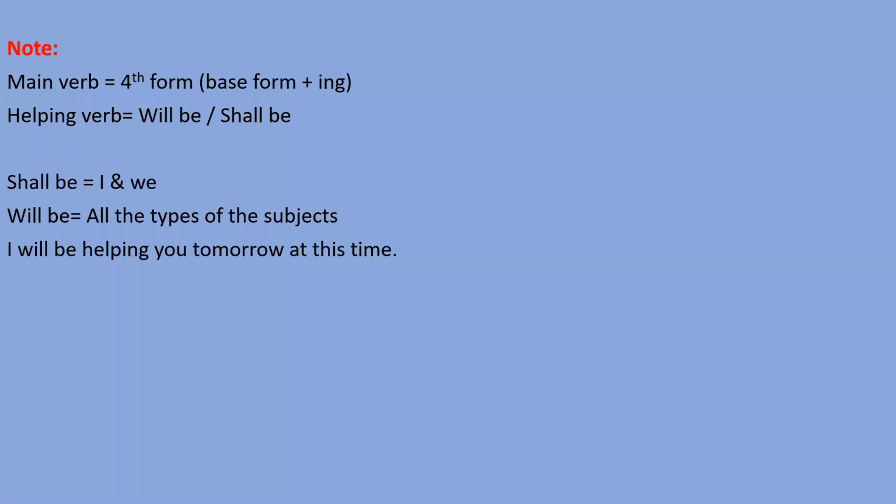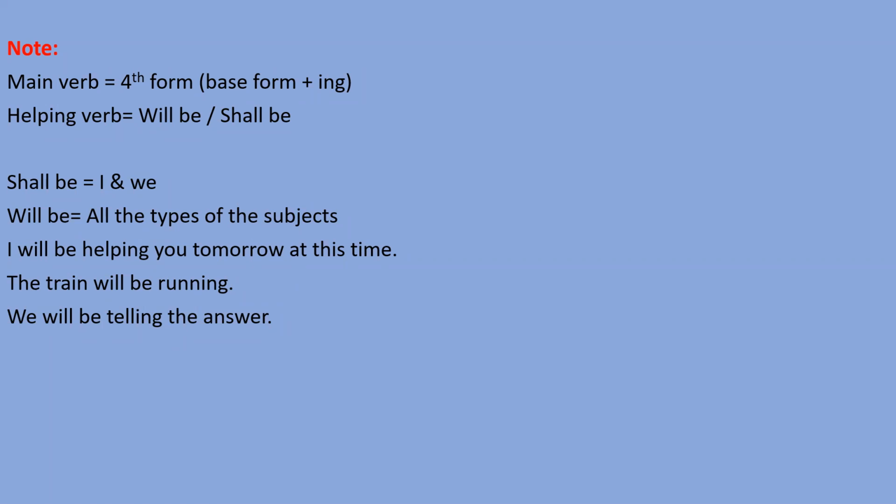Like I can say that I will be helping you tomorrow at this time. I'm talking about tomorrow time, and I'm saying that I will be doing this work of helping. So I have used here future continuous tense. The train will be running. I'm talking about the future. The train will be in progress, right? Running will be going on. So that's why I can use here future continuous tense. He will be telling the answer, right? These are all examples of future continuous tense, right?